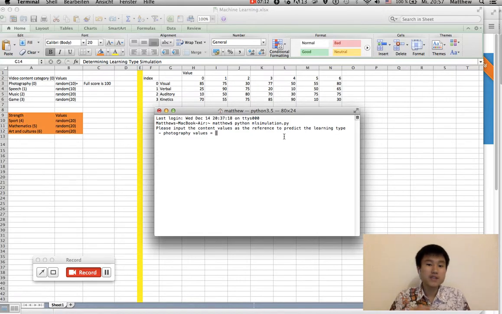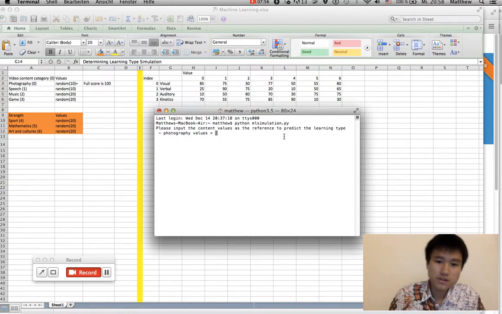Let's say for this specific example, I have a man, probably me, Samuel. So Samuel is a visual type. I will make these values more like a visual type, so we can compare how the machine learning thinks about that individual and how we think. We think Samuel is visual, and I will input the kinds of values that are visual-like.